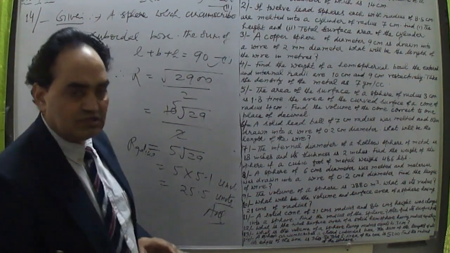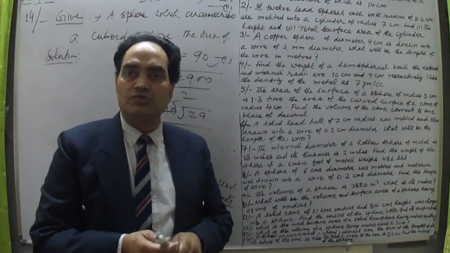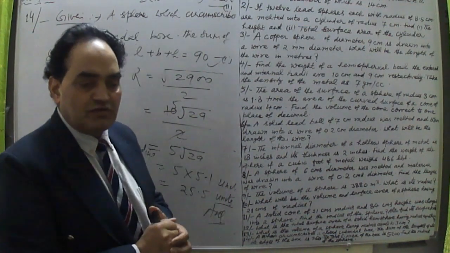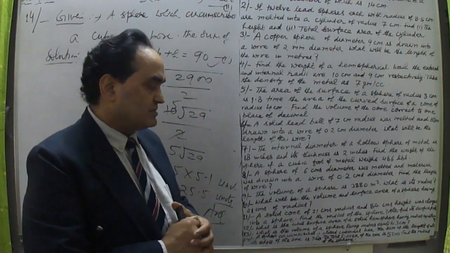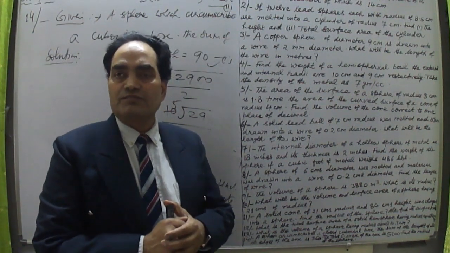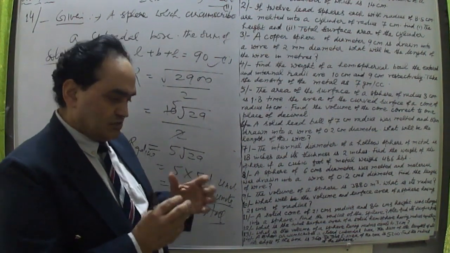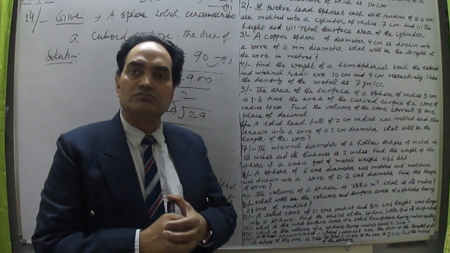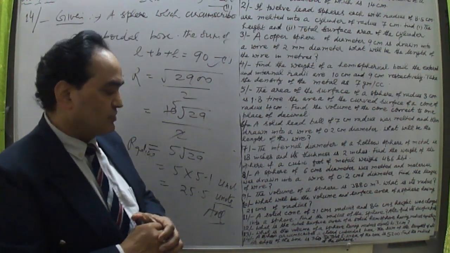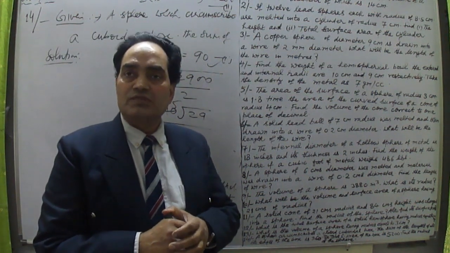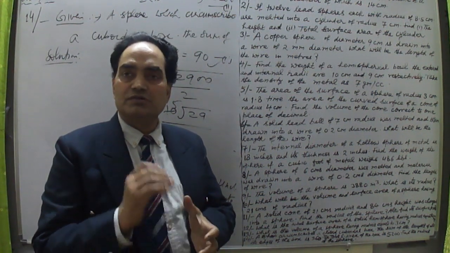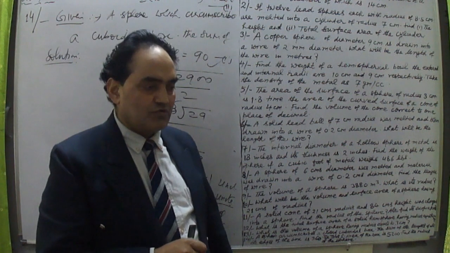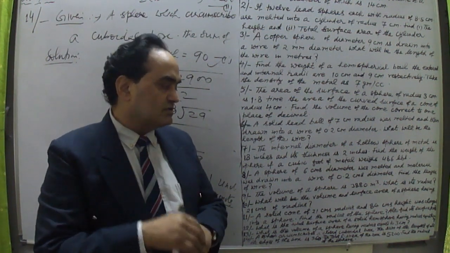So this ends this lecture series. In the next lecture series, which is the 19th one, I'll talk about further questions based on sphere and hemisphere, and after that we will take frustum and others. That is pyramids and prisms, and then frustums of them, a part of those prisms and pyramids, or cones, that is right circular cones. And that is frustum of a cone, frustum of a prism or pyramid. That we will talk about in the next lecture series.